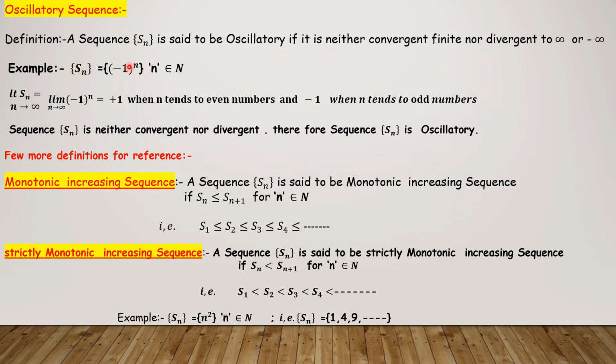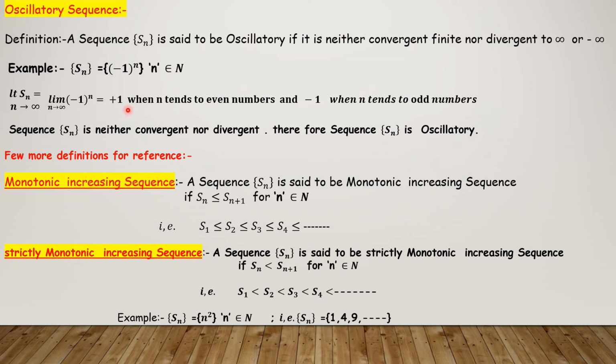Here the nth term, minus 1 power n, is equal to plus 1 when n is an even number. Suppose you take the second number: minus 1 power 2 means plus 1. When n is an odd number, it will be minus 1 whole power 3, so minus 1 will come.